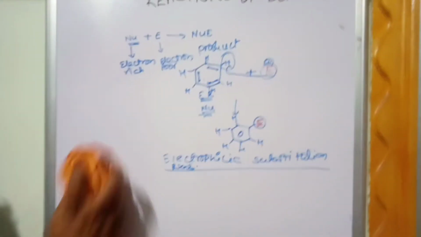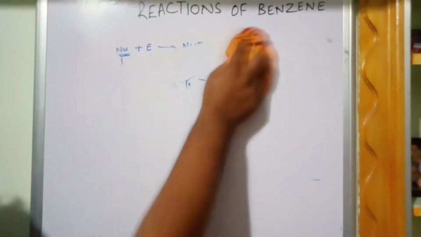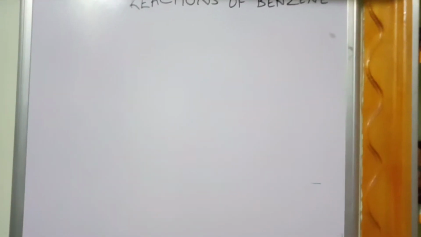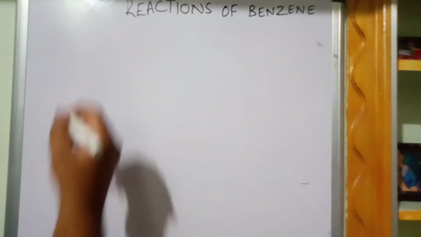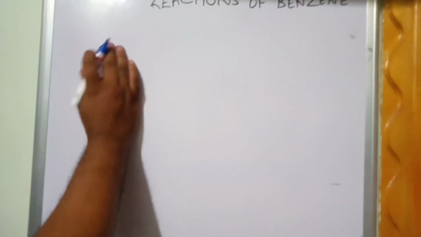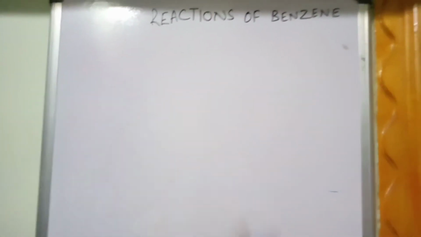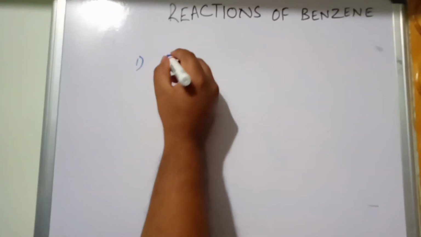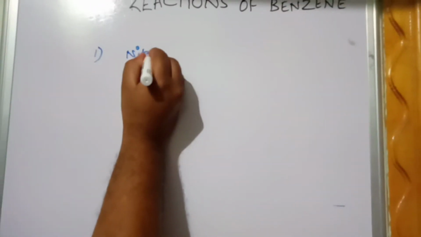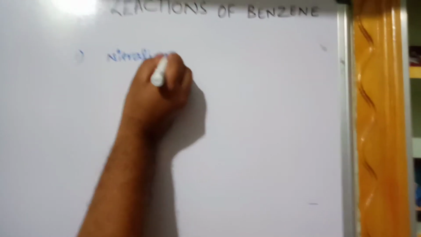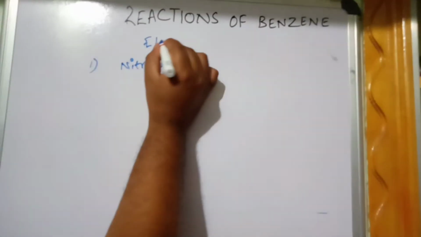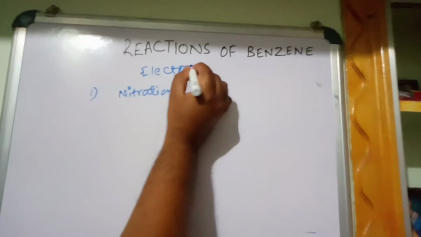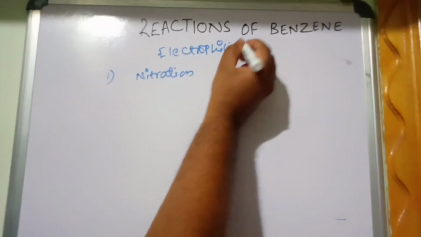There are various types of electrophilic substitution reaction, but in this video we are going to discuss only one type of reaction. We will not discuss all types of reactions. We are having nitration. Benzene will undergo electrophilic substitution reaction.